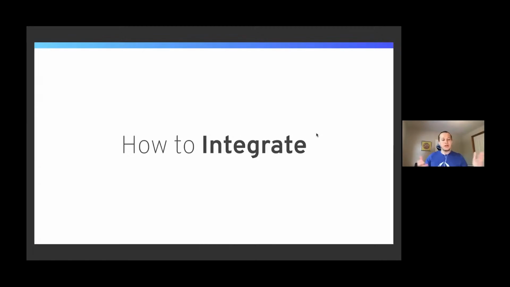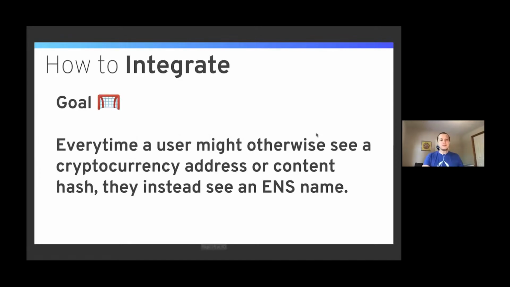So how would you use ENS? Let's say you're a developer. Your goal should be that every time a user might otherwise see a cryptocurrency address or content hash, they instead see an ENS name. These computer identifiers are great for software, but they're terrible for user experience. And users don't even need to know they exist, just like most internet users don't know what an IP address is. They don't even know they have an IP address. They don't know that Google has an IP address. All they know is that they can type in google.com and that takes them to a website.